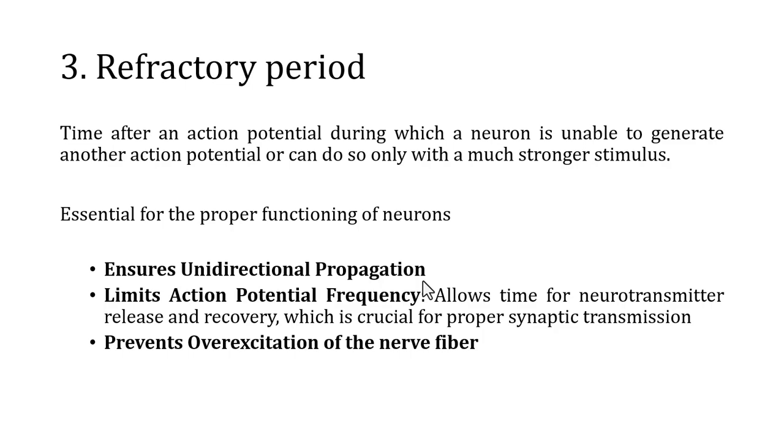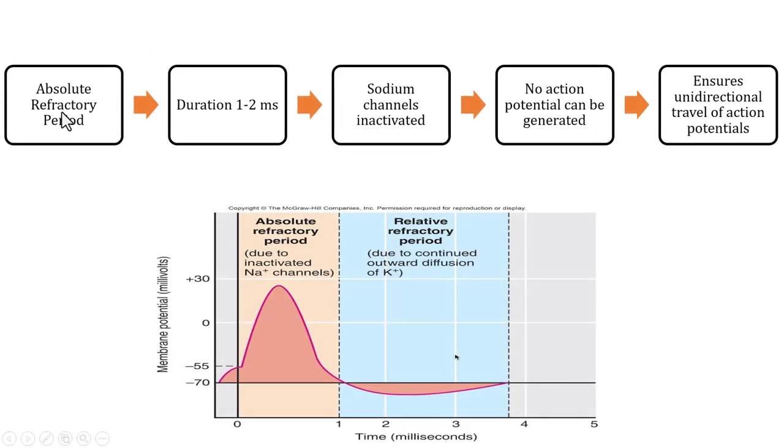There are two phases of refractory period, okay? One is absolute refractory period, one is relative refractory period. Absolute refractory period is the period immediately following an action potential when the neurons cannot generate another action potential. No matter how strong the stimulus is, the nerve fiber is not going to respond.